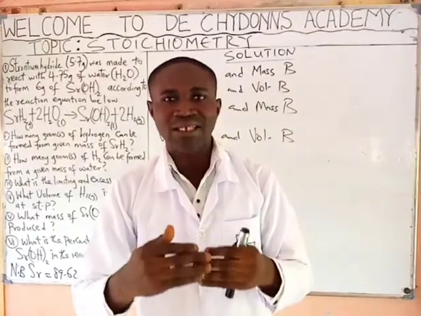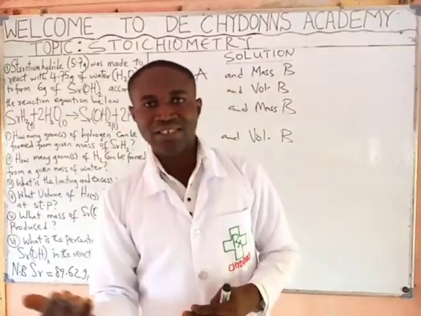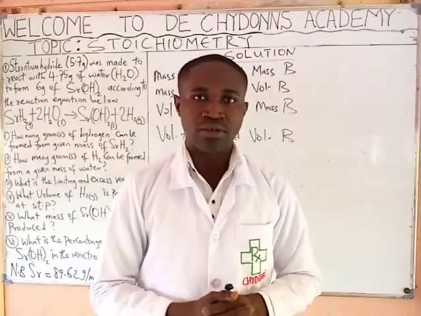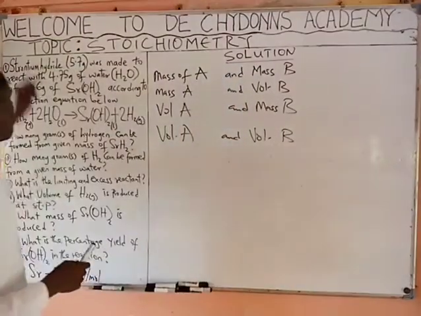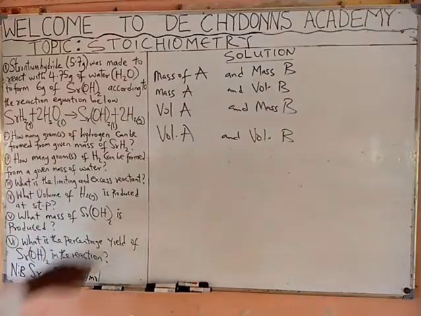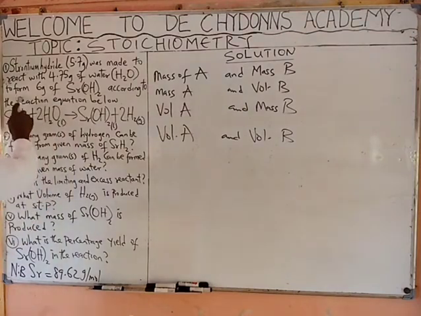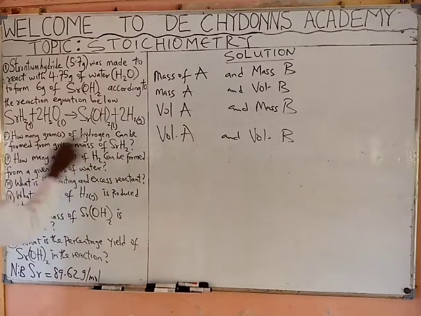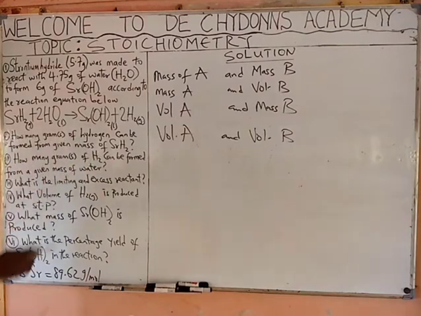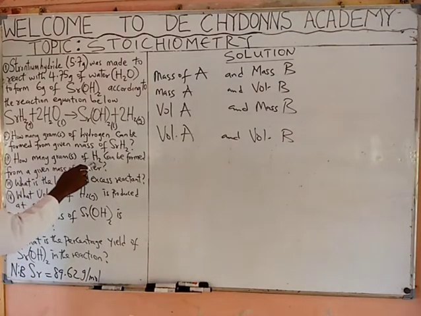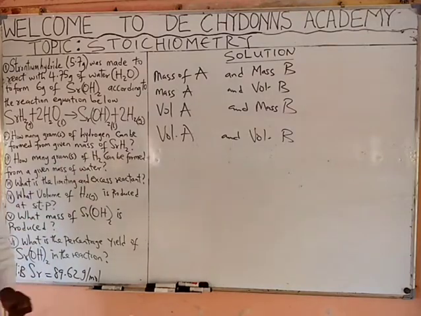Let's see how we can get our limiting reactant and our excess reactant from the question we have on the board. See the question. Strontium hydride, 5.7 gram, was made to react with 4.75 gram of water to form 6 gram of strontium hydroxide according to the reaction equation below. You see the equation of the reaction. How many grams of hydrogen can be formed from the given mass of strontium hydride? So these are the questions we want to solve.